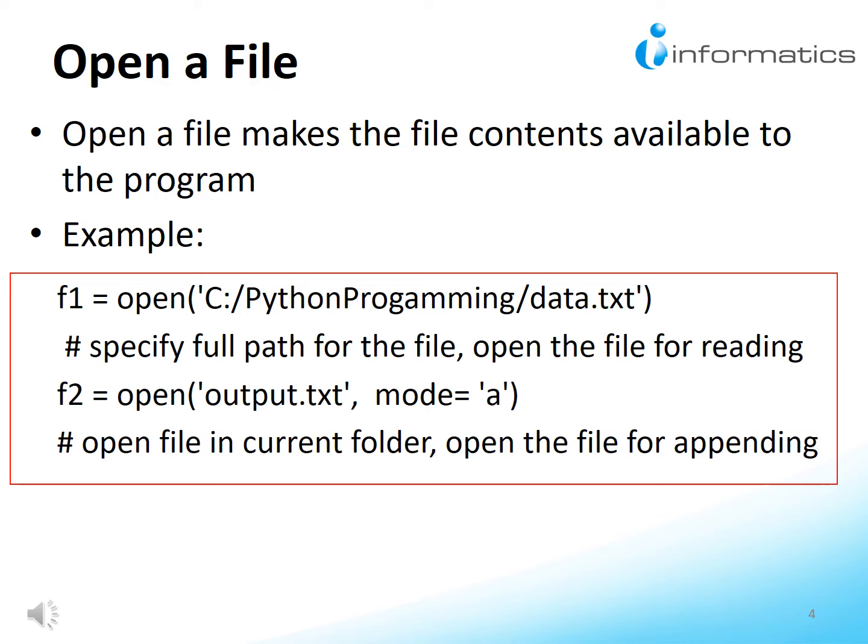For example, in the following code, the first line calls the file open function for reading, specifying a full path name of the file as the argument, and stores the returned file handle in F1. The second line calls the file open function for appending, as specified in the second argument. The first argument specifies a path relative to the current working folder. Such a path is called a relative path.